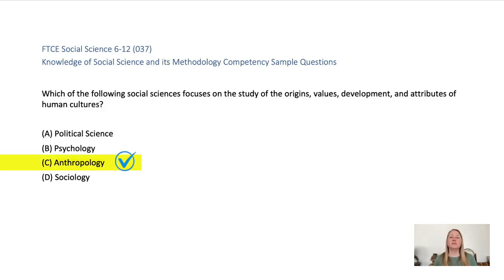The correct answer is C. Anthropology is the study of the multiple aspects of human cultures. These aspects include cultural evolution, belief systems, traditions, and more.